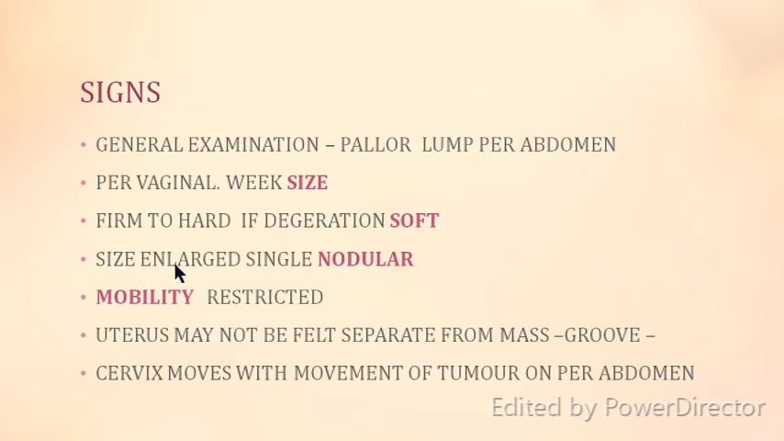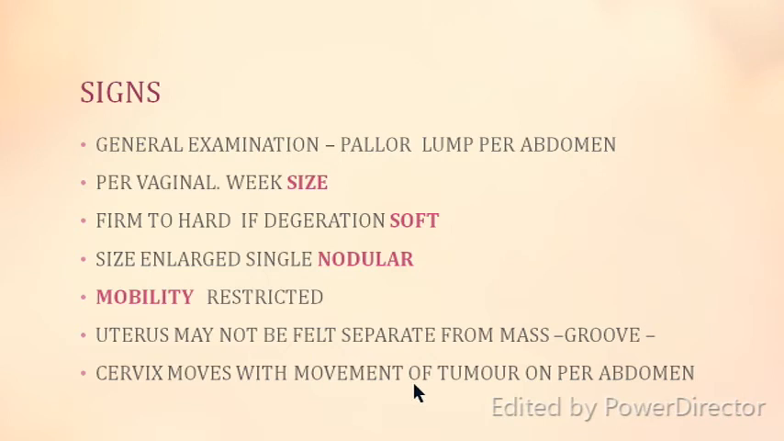It may be enlarged. A single fibroid may feel smooth, or if there are multiple fibroids, you may feel a nodular uterus on PV examination. Depending upon the adhesions present, it can be mobile or have restricted mobility. The uterus may be seen or felt separate from the mass, with a groove, and the cervix moves along with the movement of the tumor.